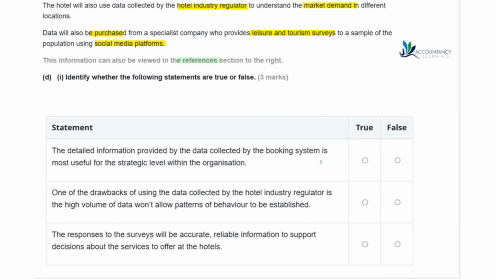So the first bit is a true or false section. So the detailed information provided by the data collected by the booking system is most useful for the strategic level within the organisation. So let's just pick apart that question. It's the detailed information by the booking system for the strategic level. So do those three things match? Well, the strategic level isn't going to be interested in the finer details of everything. So this is false. Because it's with the booking system,